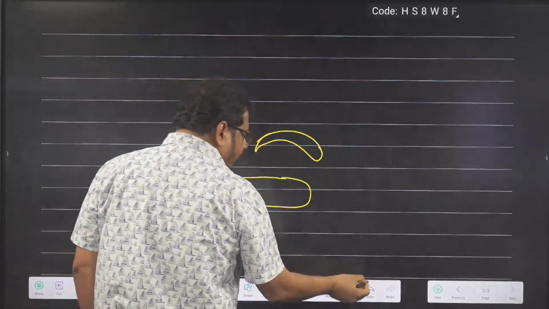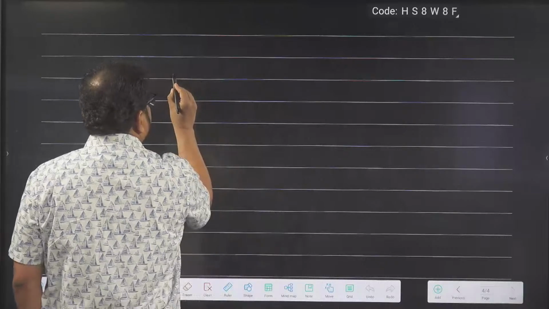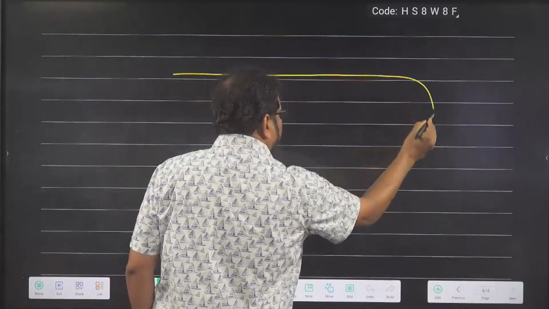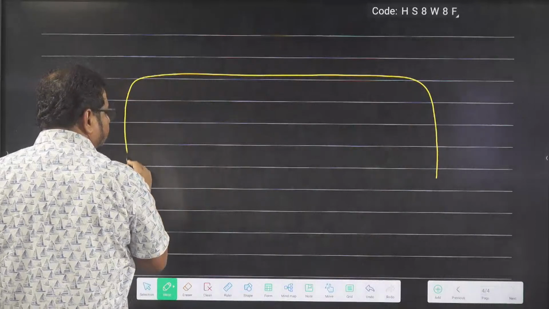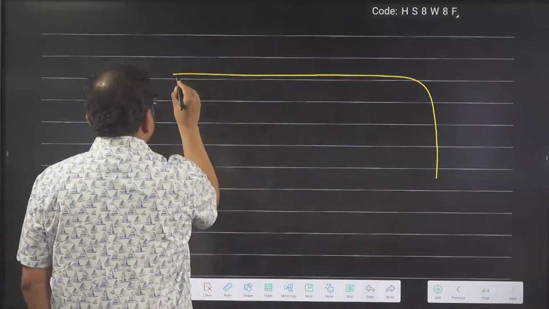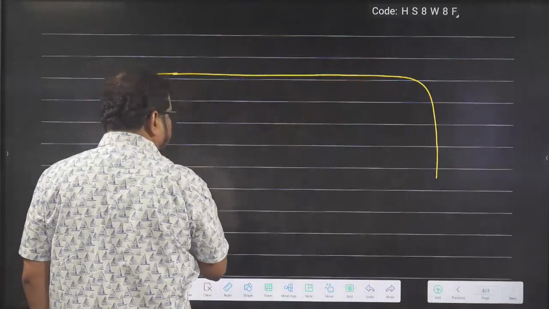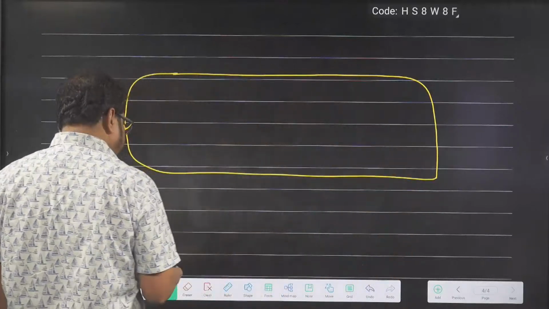So I'm making a diagram of a cylindrical mitochondria. Look here. Here I am making a cylindrical shape somehow.